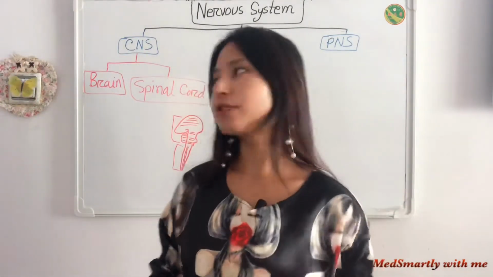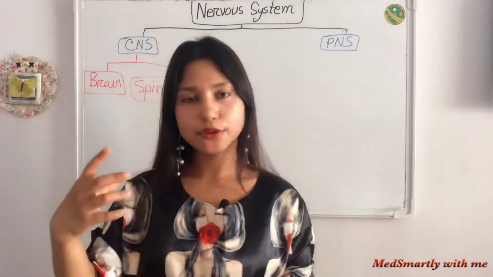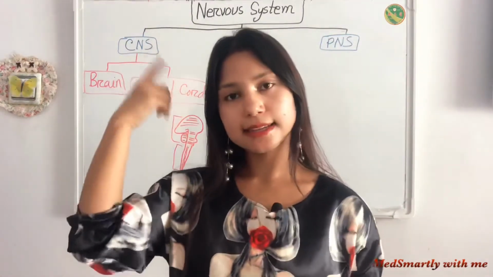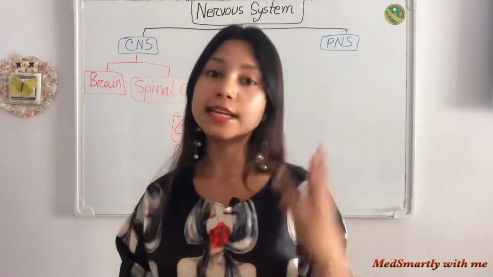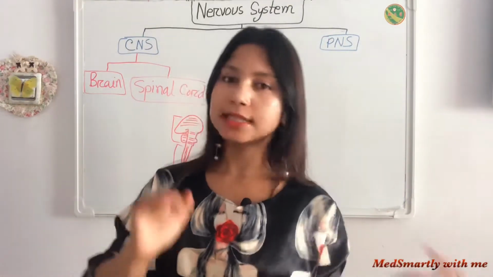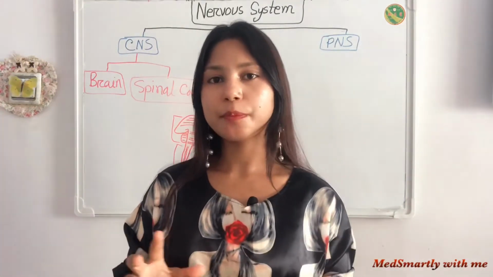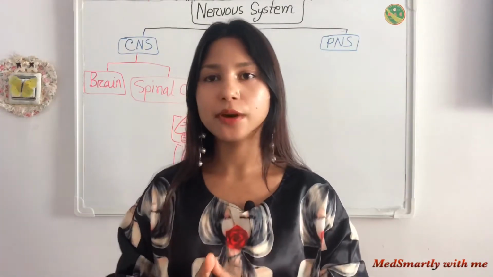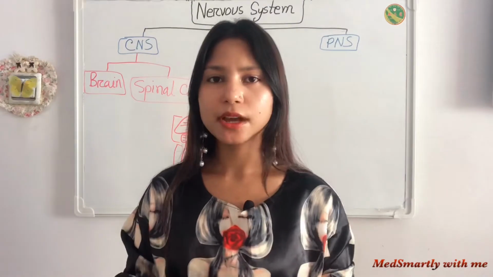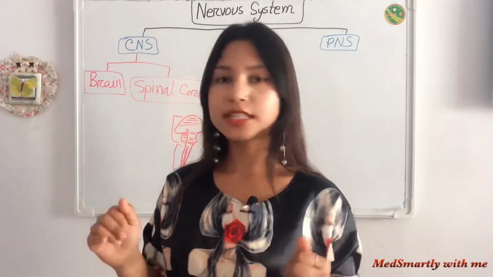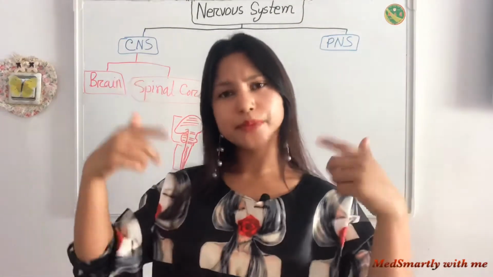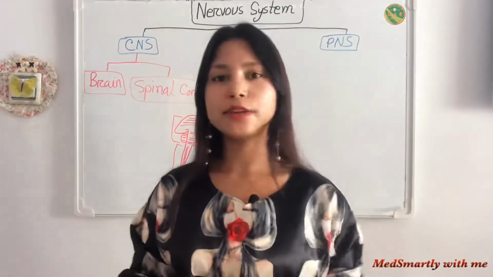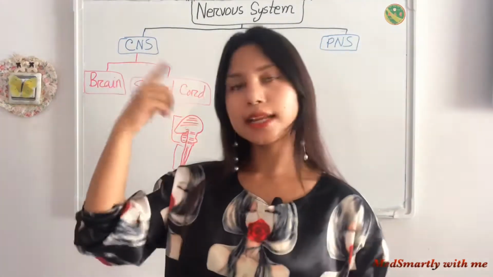Then the second function: after receiving information it analyzes it, then it compares it with past experience, with past images. Is it familiar to me or unfamiliar, is it dangerous for me, or is it friendly? Our central nervous system analyzes and compares like this.